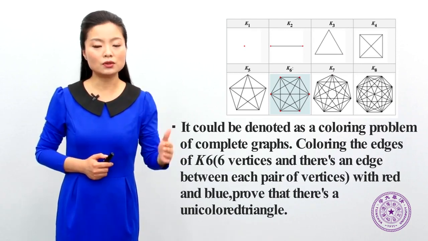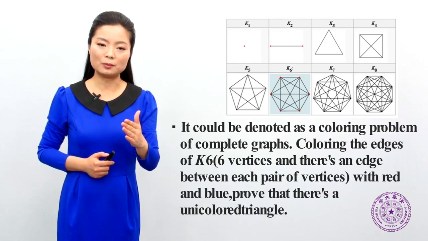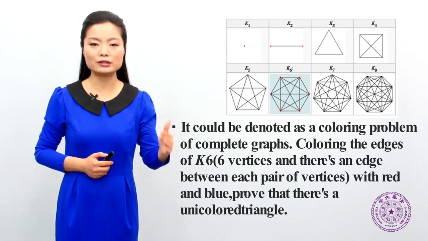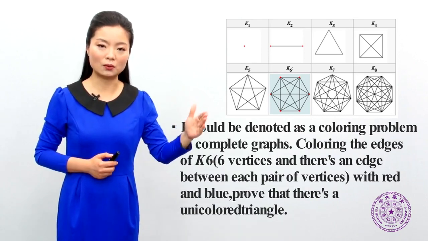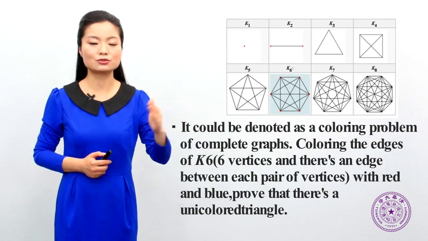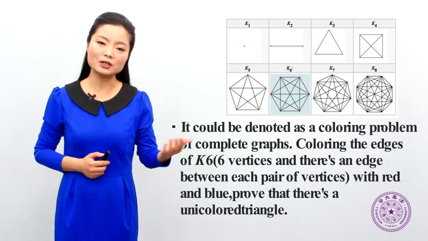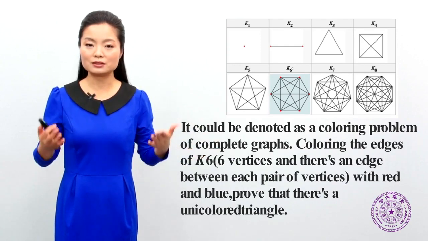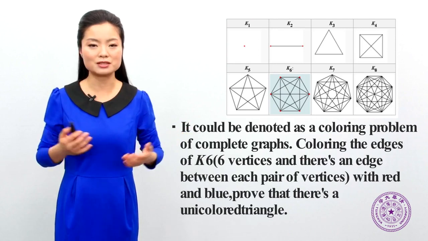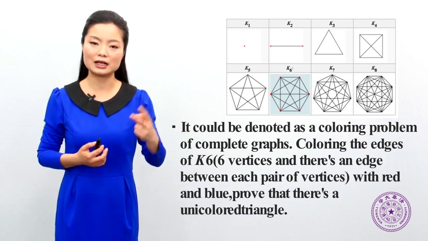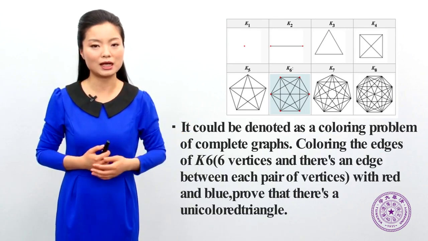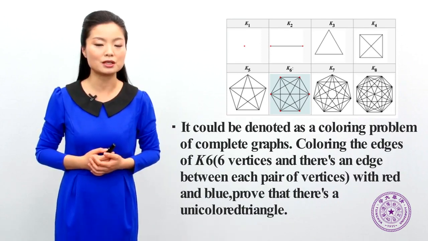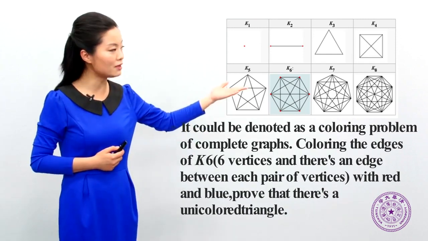The coloring problem of complete graphs is that for a complete graph Kn, if we color all its edges with 2 colors, there must be a complete subgraph Km colored with a single color. Take 6 vertices as an example. In a complete graph K6, there must be some mutual friends or mutual strangers. Let's model it with a 2-coloring. Suppose we color with red and blue. A red edge represents that 2 people know each other. A blue edge means that they are strangers.